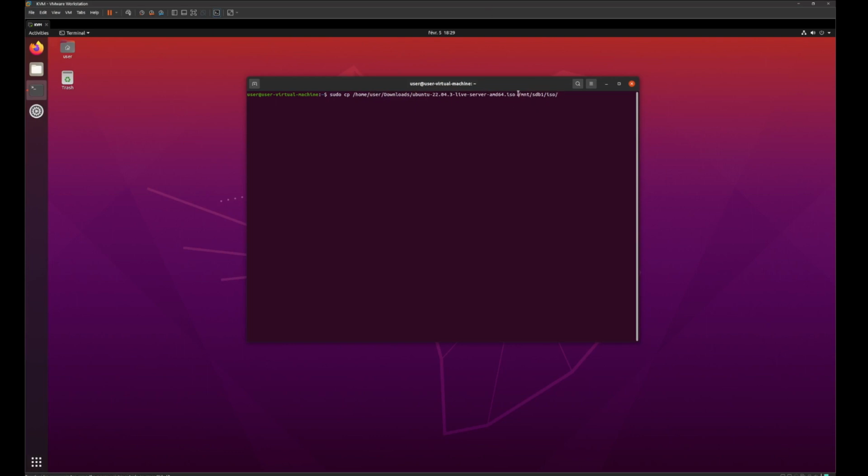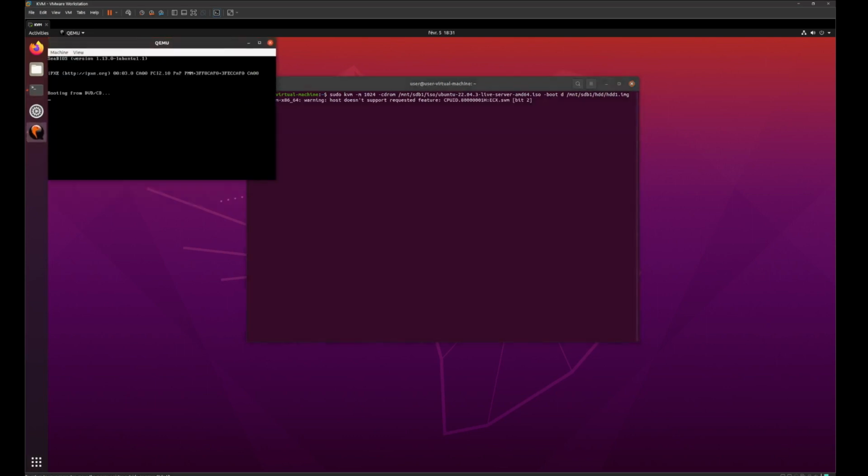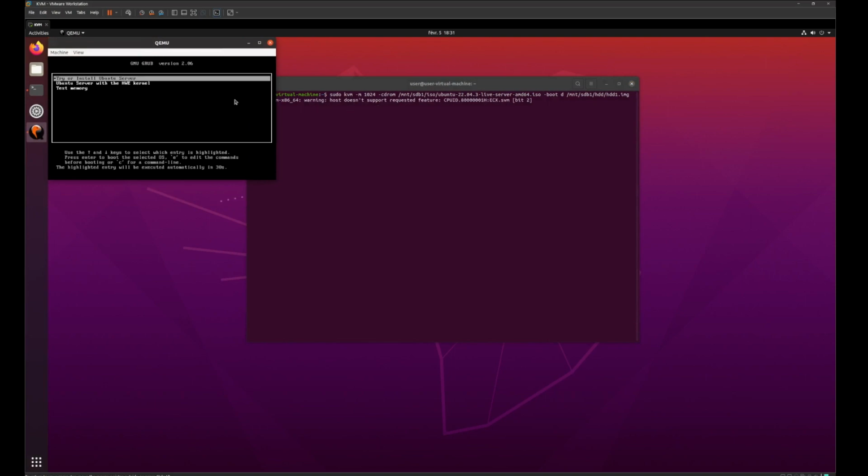Here we need to copy or move the ISO image to the right directory. This last command launches the VM with a virtual CD, which is the ISO image, and a virtual disk, which we also created earlier.